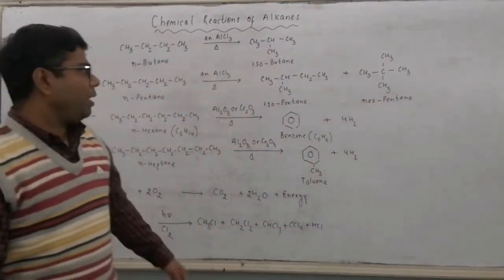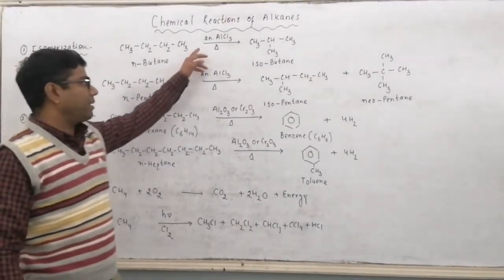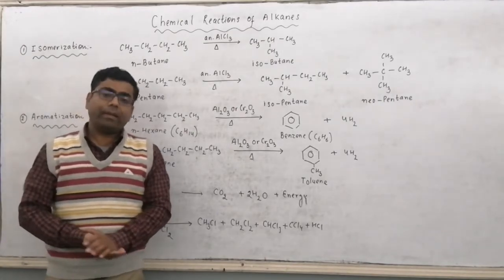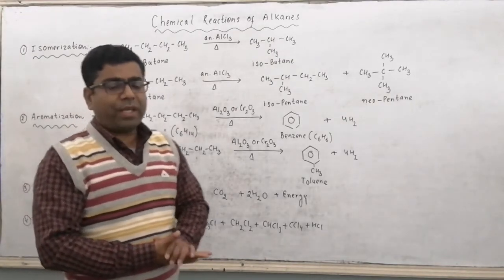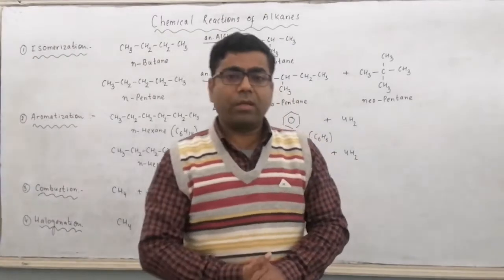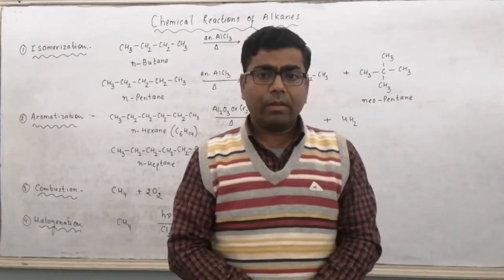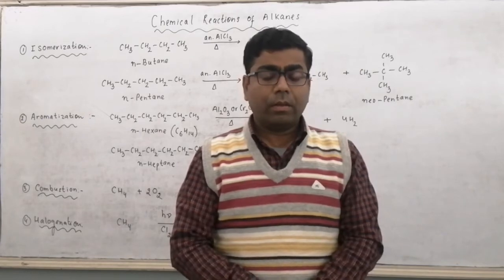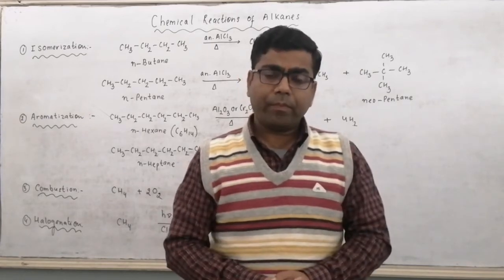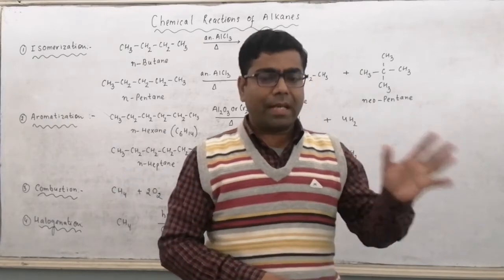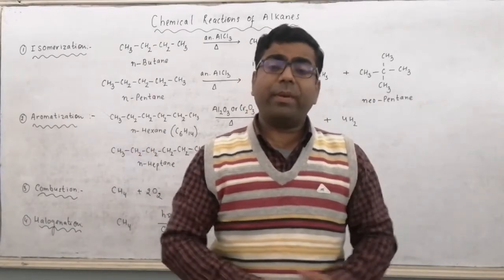When heated in presence of anhydrous AlCl3, the straight chain alkanes get converted to branch chain alkanes. The molecular formula for the straight chain alkane and the branch chain alkane, or the reactant and the product, remains same.